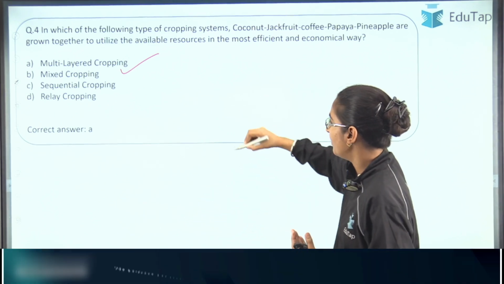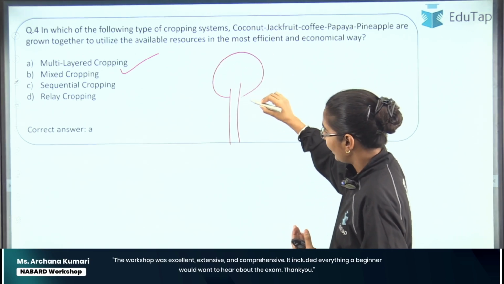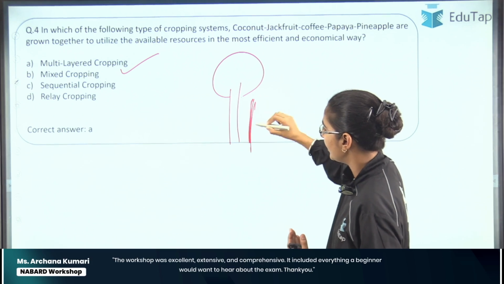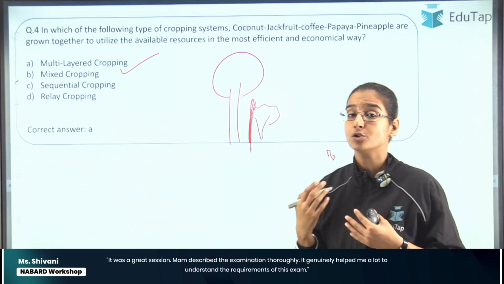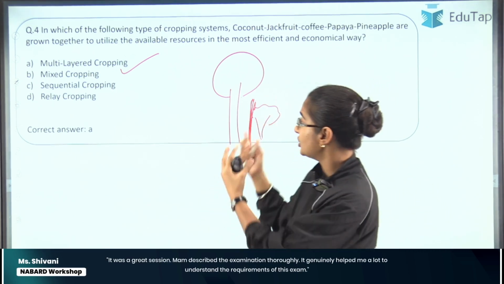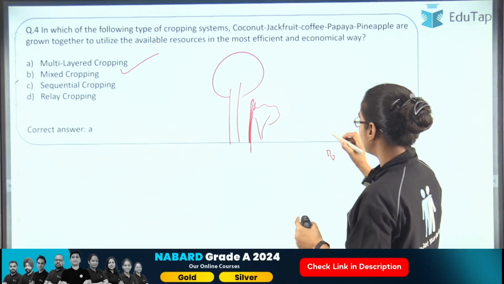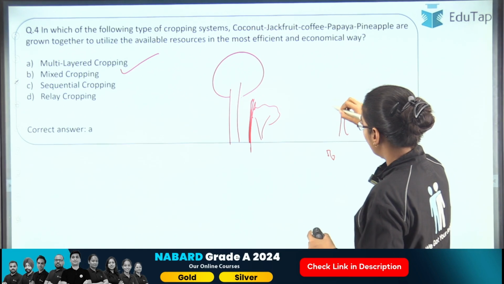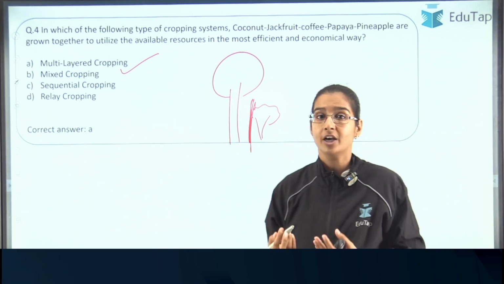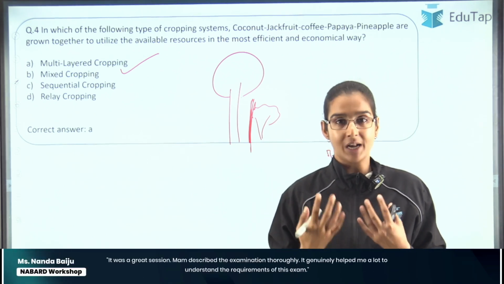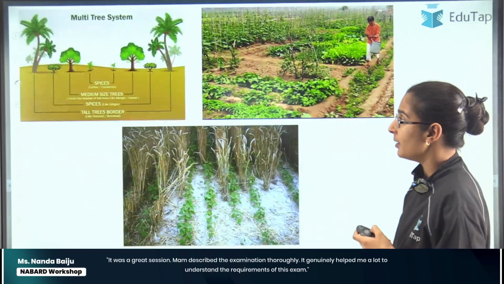For example, we can plant a tall tree, right, which requires a lot of sunlight, and to utilize the space underneath we can plant another species which does not require that much sunlight, and even the shade will protect that plant, right? For example, here in this question we plant a coconut tree, and then underneath we plant a coffee plant, right? So these are some of the ways of utilizing the land constraint that we have. All right, so that is about multi-layered cropping.